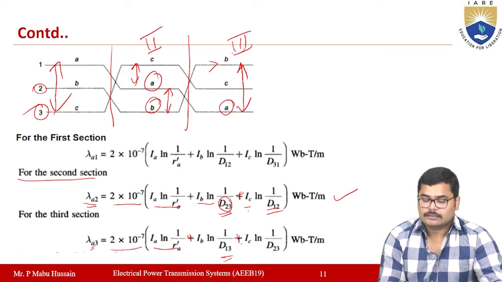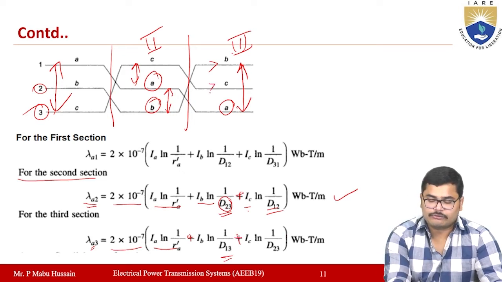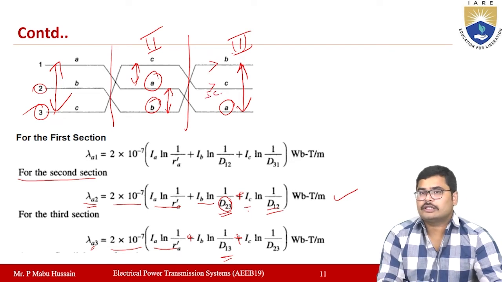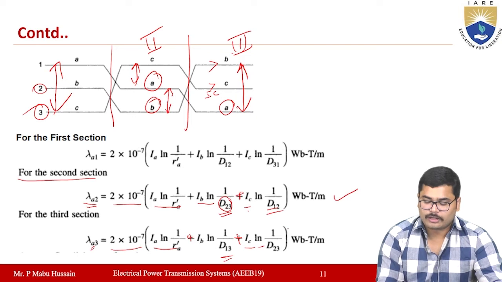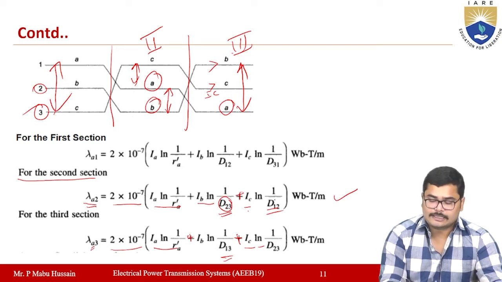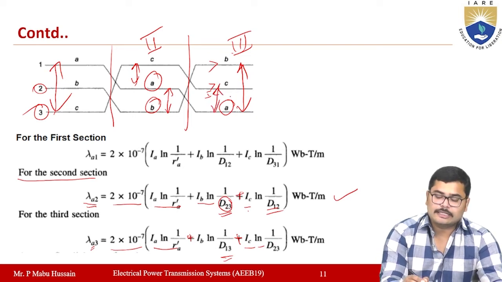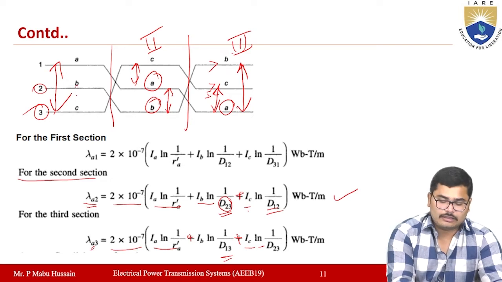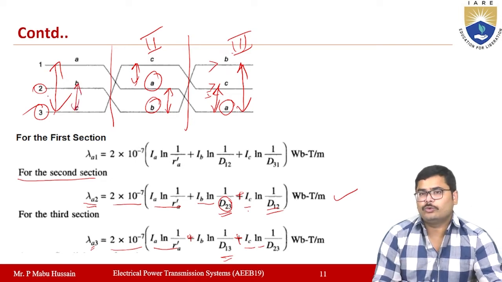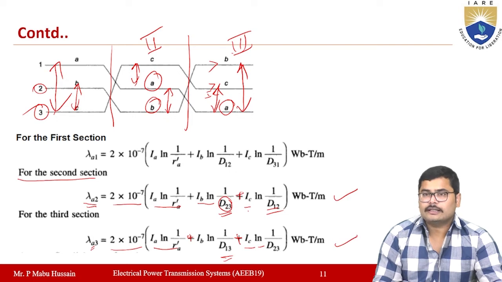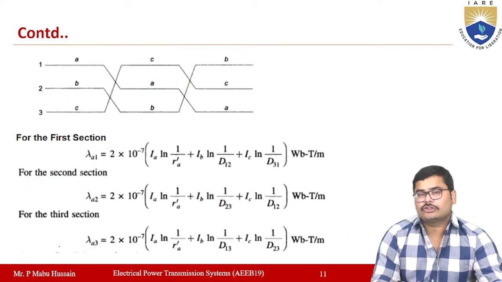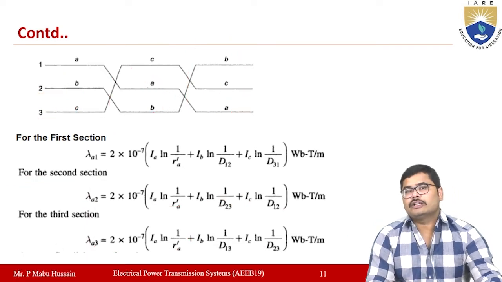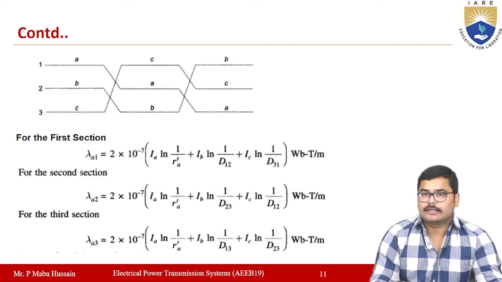Plus current flowing in conductor C. If you observe the flux linkage due to current flowing in conductor C, that value will be IC into ln 1 by the distance between A and C. In the third section, the distance between A and C is this distance, which is D23. This is how you can develop the flux linkage equation for conductor A in each section, due to current flowing in its own conductor as well as other conductors.